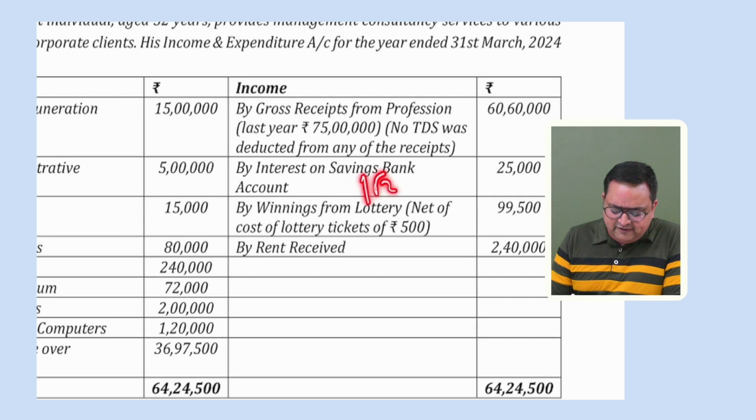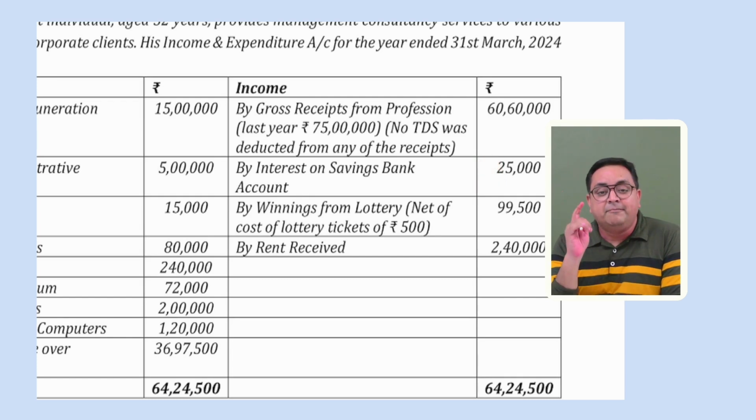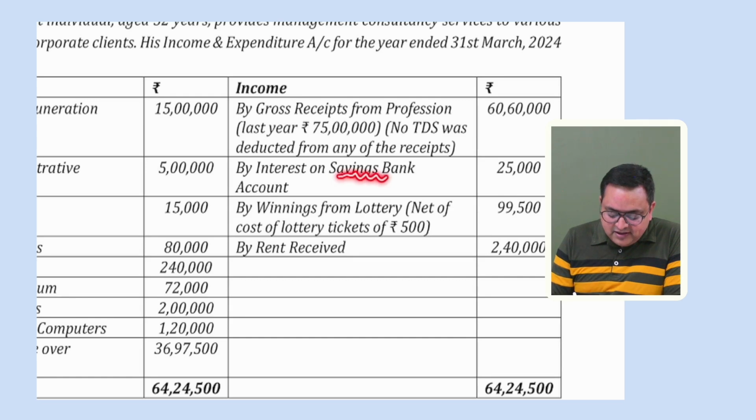Next point says, interest on saving bank account. We understand this is IFOS income. Simple. How much? 25,000. While calculating our PGBP, we have to subtract it, but we will take it as our IFOS income, 25,000 rupees. And also, the assessee is following the optional tax regime.